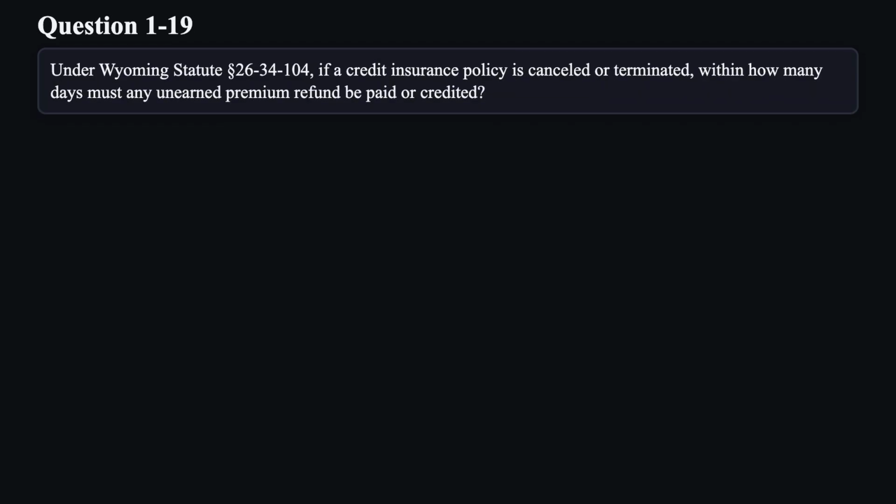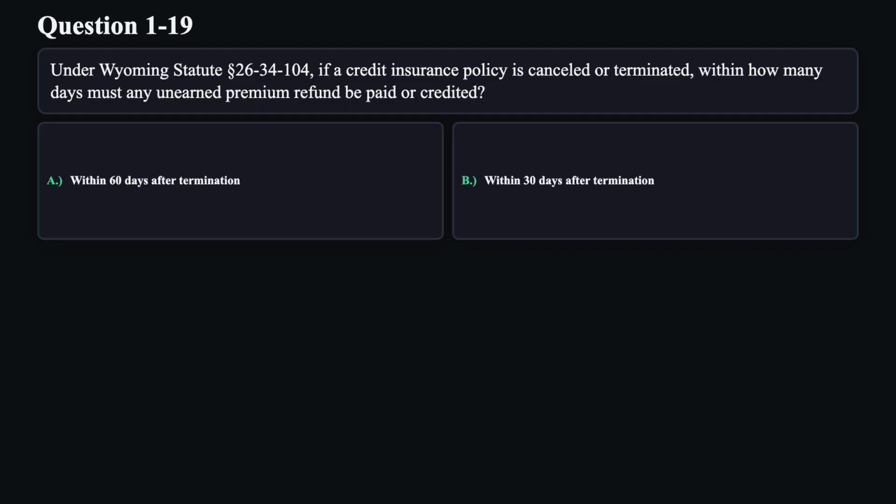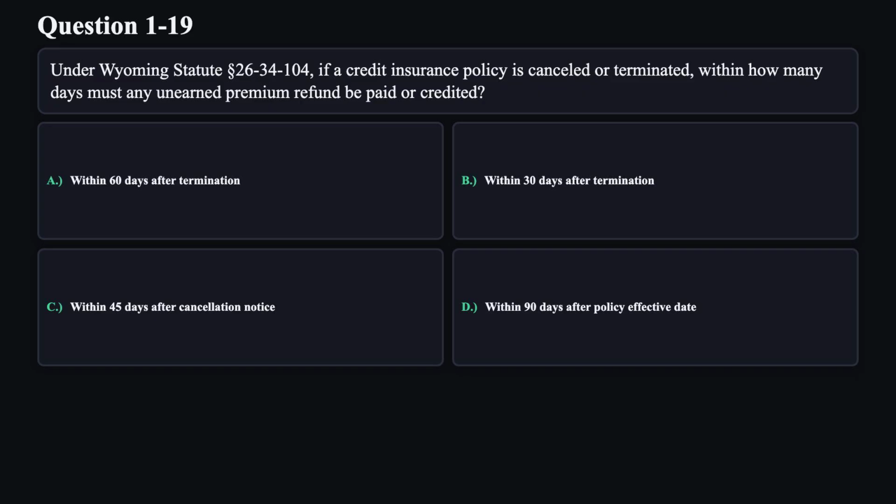Question 19. Under Wyoming Statute Section 26-34-104, if a credit insurance policy is canceled or terminated, within how many days must any unearned premium refund be paid or credited? A. Within 60 days after termination. B. Within 30 days after termination. C. Within 45 days after cancellation notice. D. Within 90 days after policy effective date.